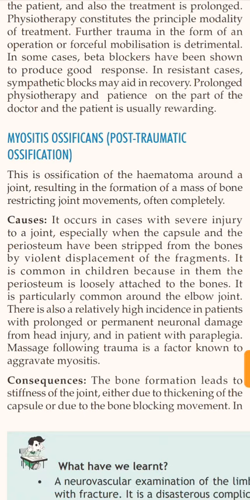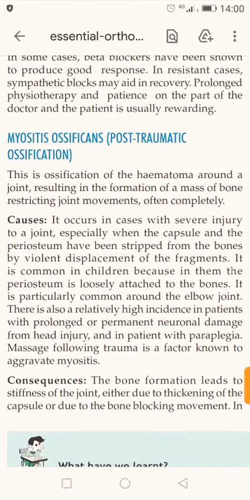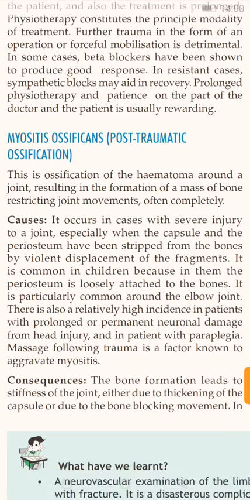It occurs in cases of severe injury to the joint, especially when the capsule and the periosteum have been stripped from the bone by violent displacement of the fragment. It is common in children because the periosteum is loosely attached to the bone. It is particularly common around the elbow joint.